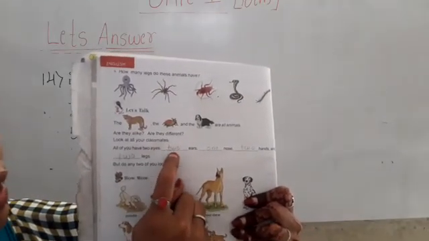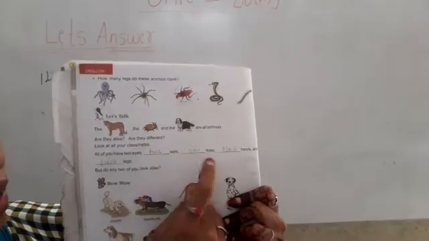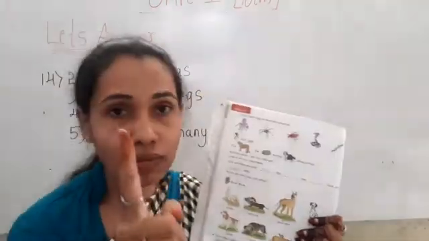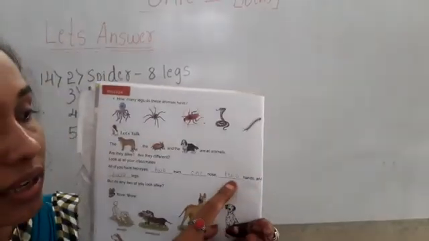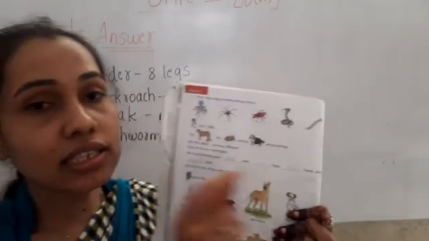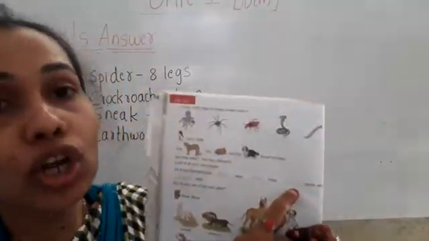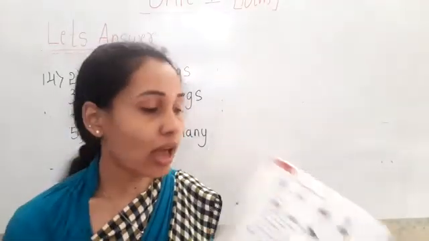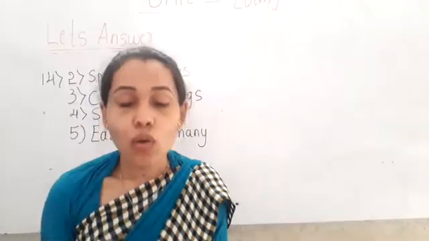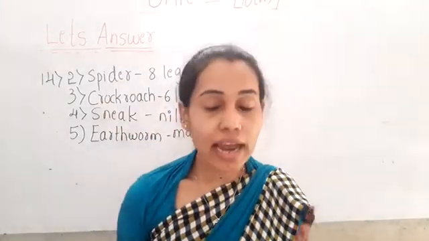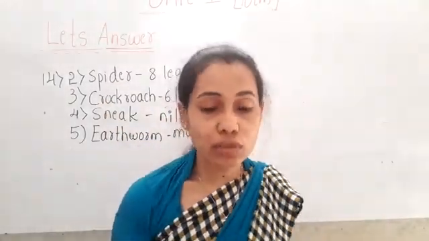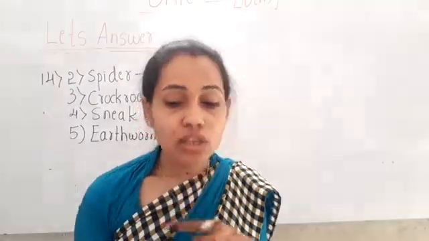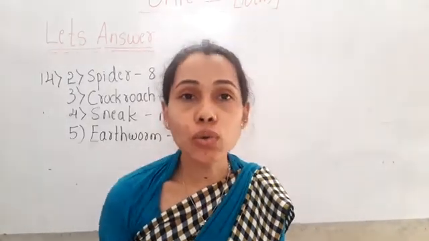Beside ears you have to write 2. Beside nose you have to write 1, because you are having only 1 nose. And hands, there is a gap, children. So we have to fill it with 2. We have 2 hands. And 2 legs. Fill those blanks, children. You have to write 2 ears, 1 nose, 2 hands and 2 legs.